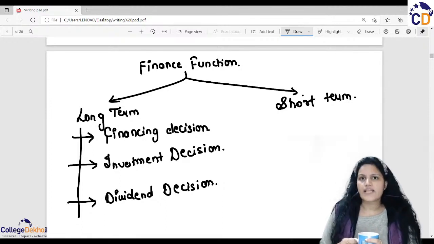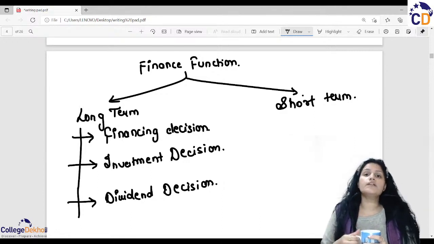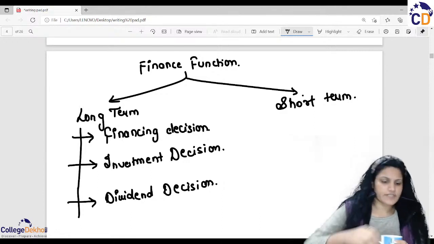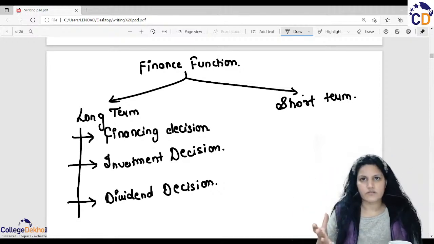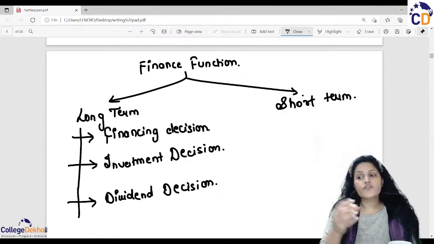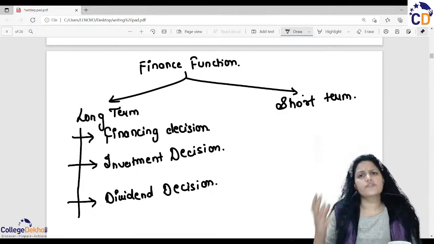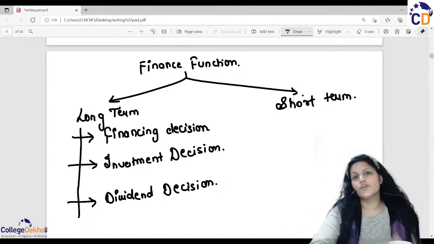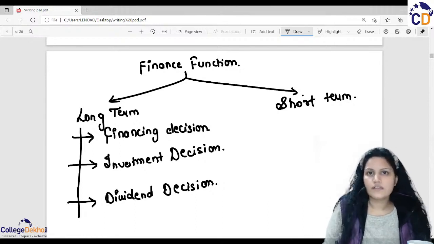But are they our finance function? Yes. Why are they a part of the finance function? Because you earn that and you grab those opportunities. After that, it's all about the long term, because investment is not a one-day process. You need to give it time. Like when you are studying, right now you all are studying, you have to invest time in your studies. If you properly invest your time in your studies, you automatically see your result, which always comes in very good marks. That is a proper return. So investment is all long term.